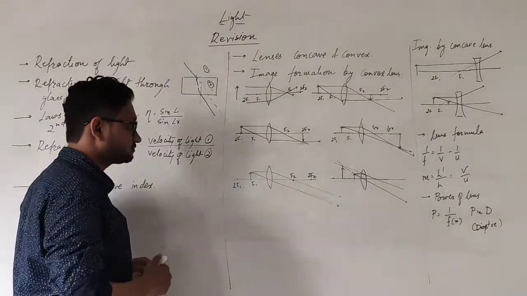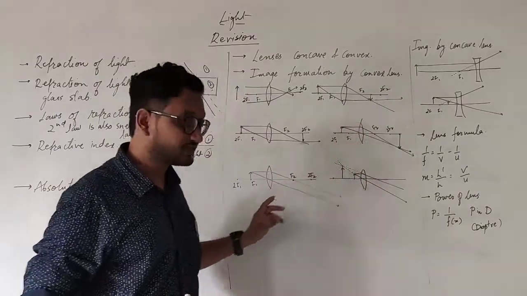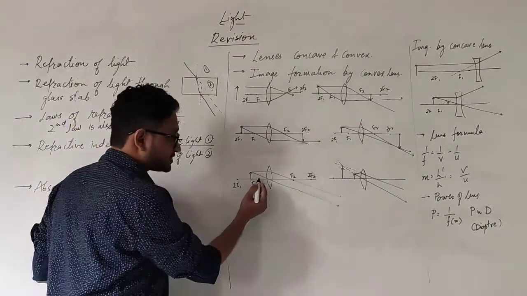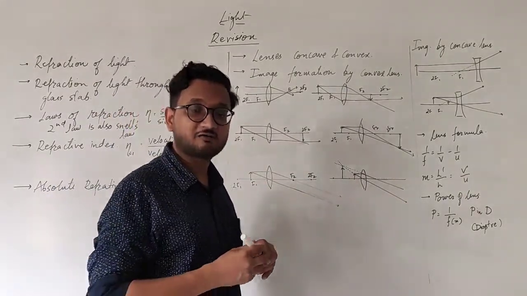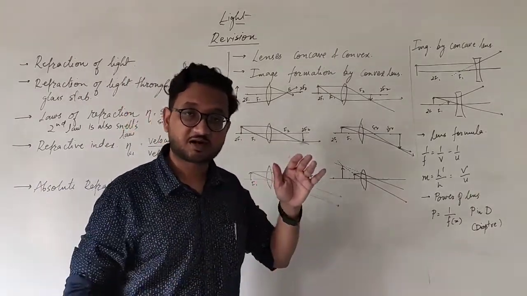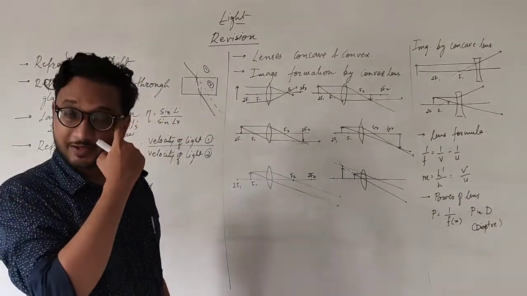Okay. The next is, if we keep the object even closer, that is on F, then the image goes to infinity. These two lines will be parallel to each other and they will be able to meet very far away at infinity. So the image will be very large, highly enlarged, real and inverted. Still they will be inverted.